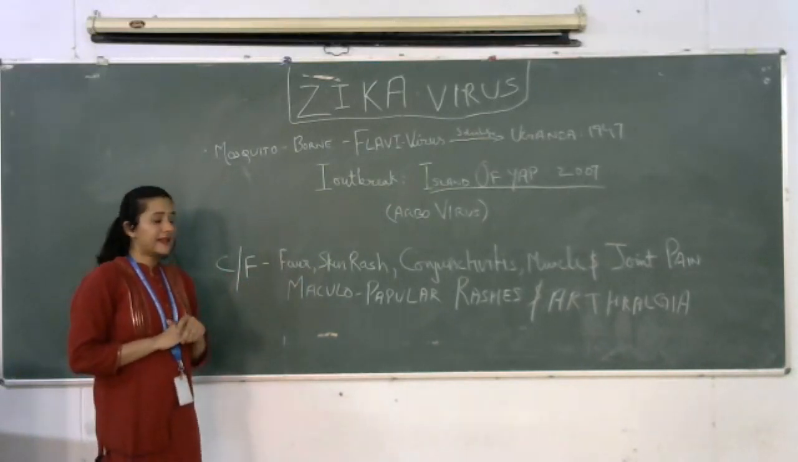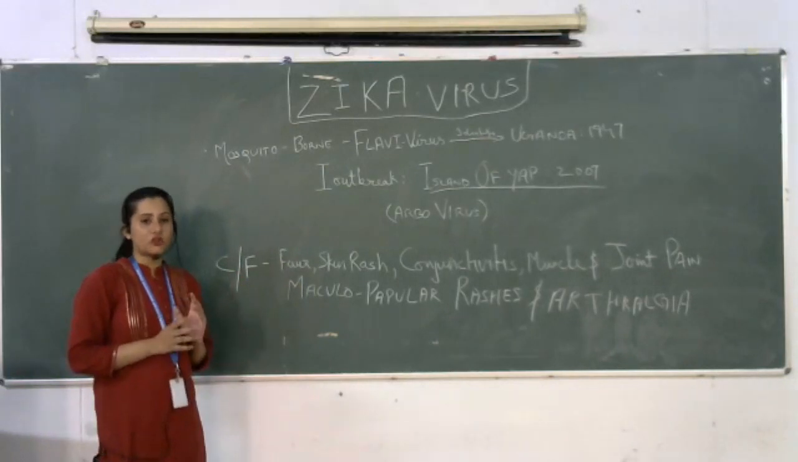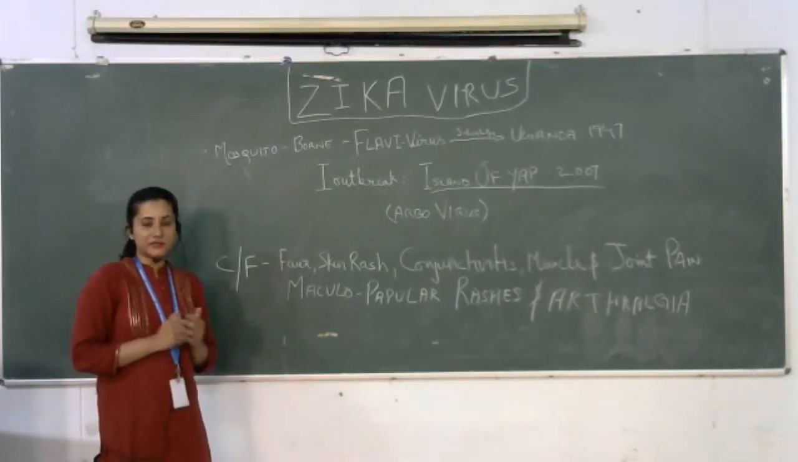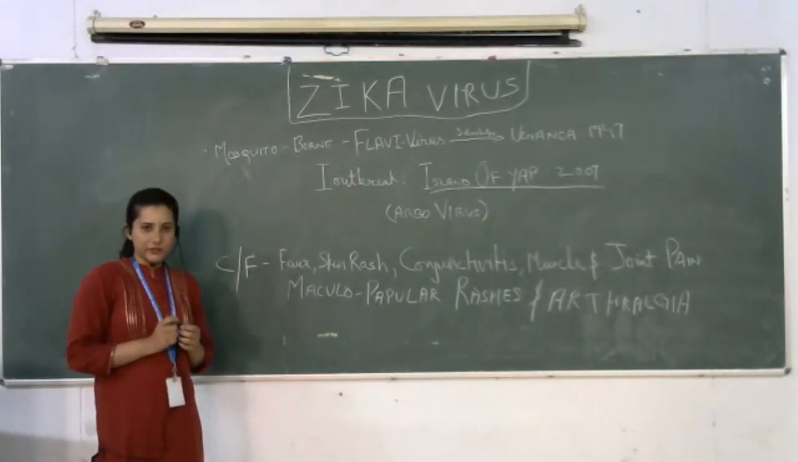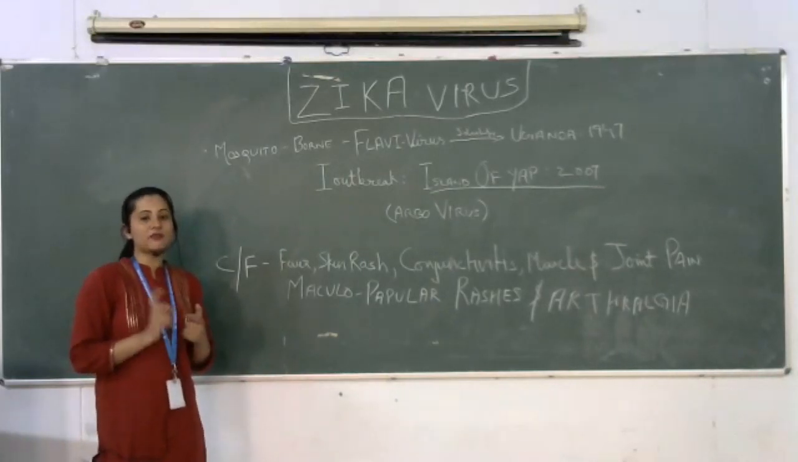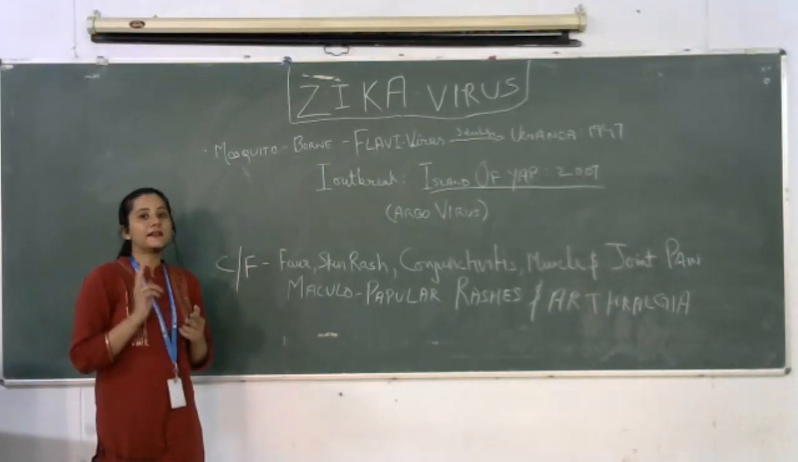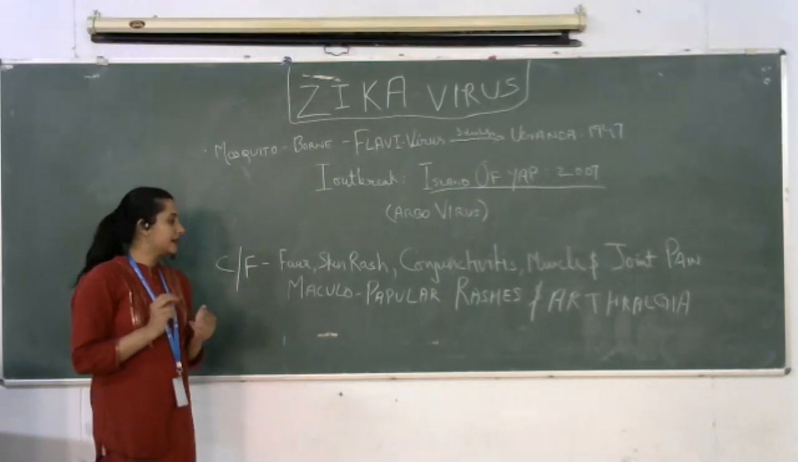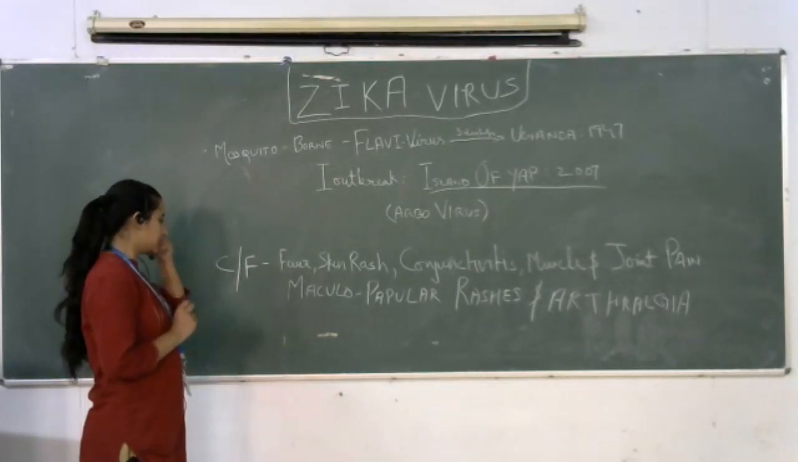Next, we will see the diagnosis. Diagnosis is through standard RT-PCR, that is reverse transcriptase polymerase chain reaction, and virus isolation from a blood sample. First is RT-PCR, then virus isolation from the blood sample, and lastly we will move to the management.